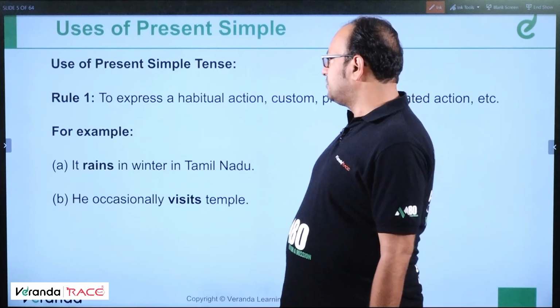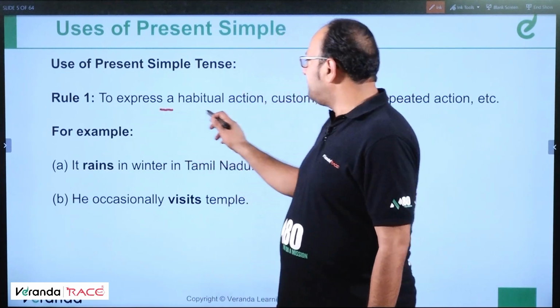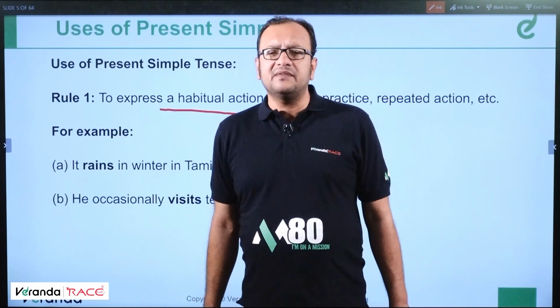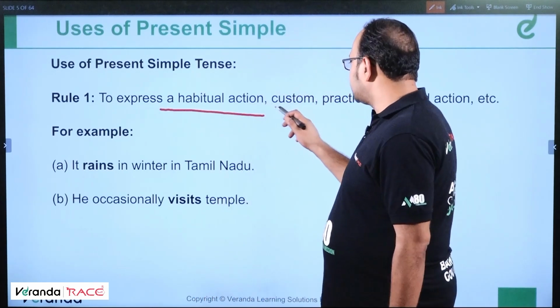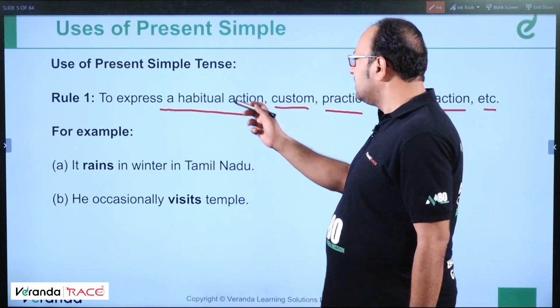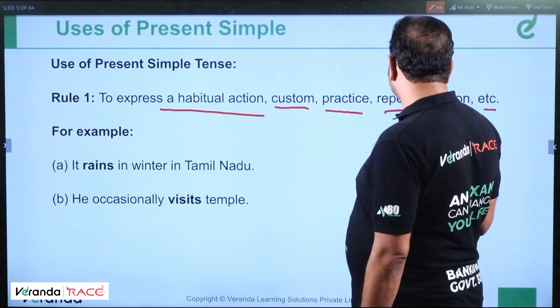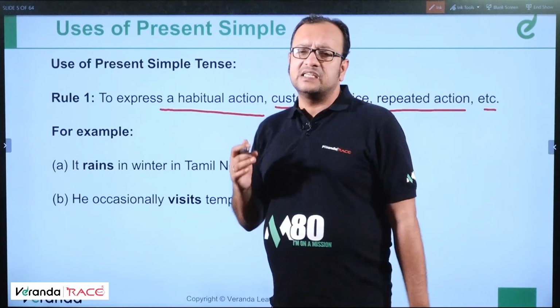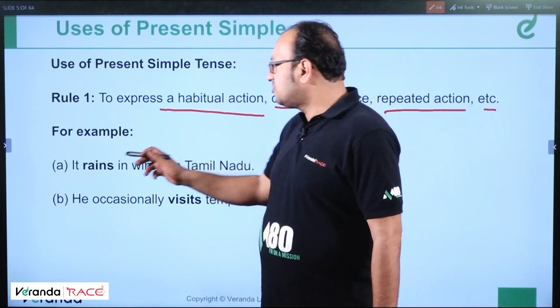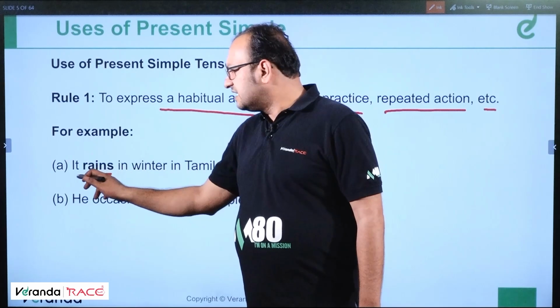Uses of present simple tense. Well, rule 1. To express a habitual action. Habitual means something which is in habit, custom, practice, repeated action, etc. To represent a habitual action, a custom, a practice, a repeated action, we use the simple present tense. For example, it rains in winter in Tamil Nadu. It rains in winter.